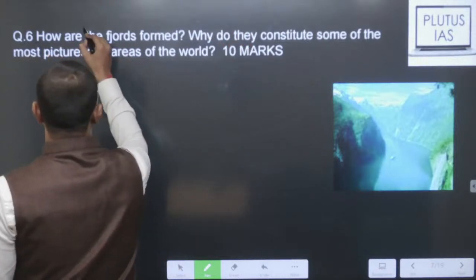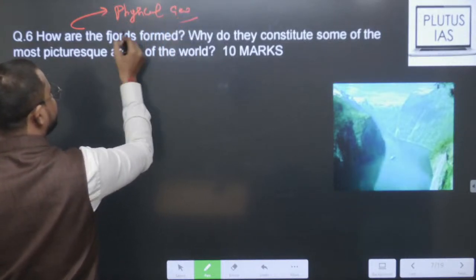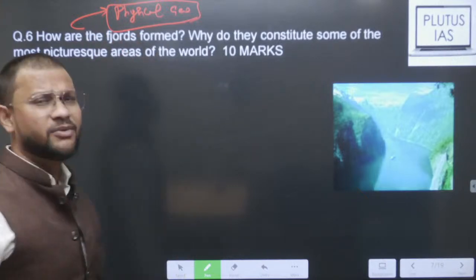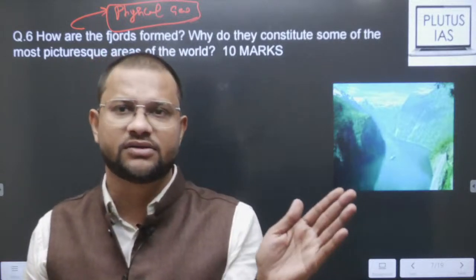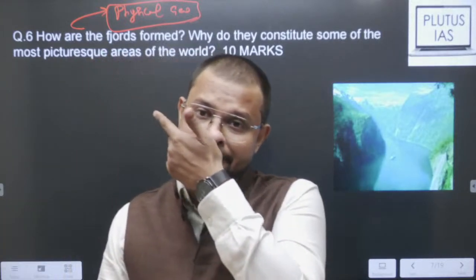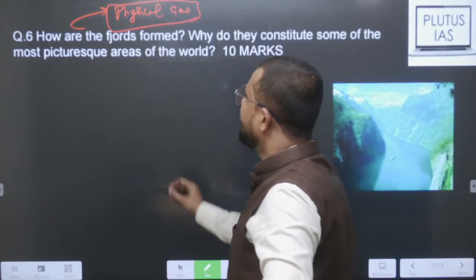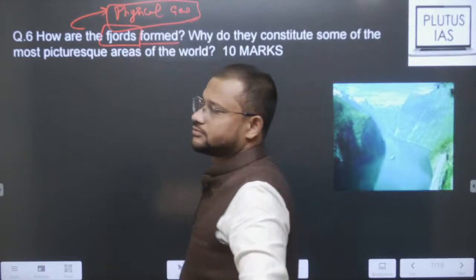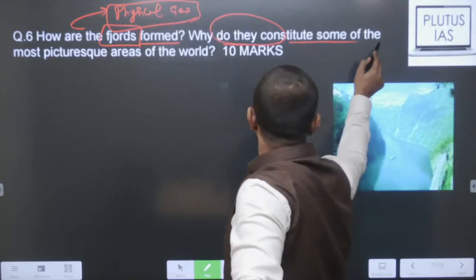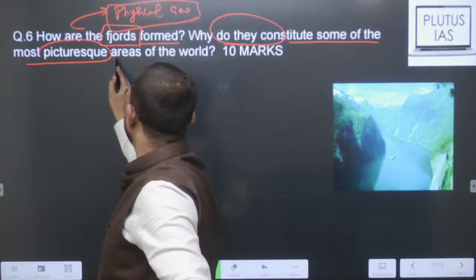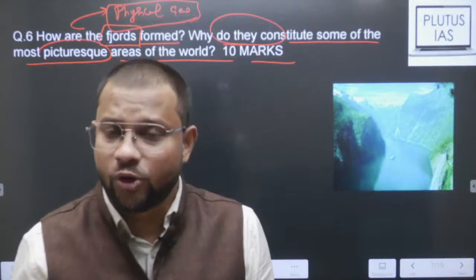Then next, look, this question is physical world, physical geography, okay, the syllabus is world physical geography, and as such it is a rarely known question, but one question like this does come in examinations that is pretty much different than the regular nature or behavior or pattern of exam. So how are the fjords formed? World physical geography, and why do they constitute some of the most picturesque areas of the world? 10 marks. Look, the question is a little odd and rarely known as well, right.